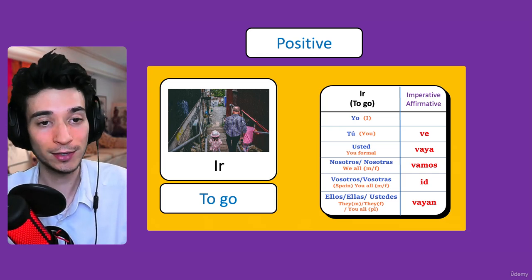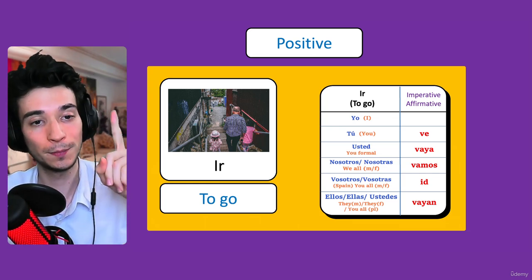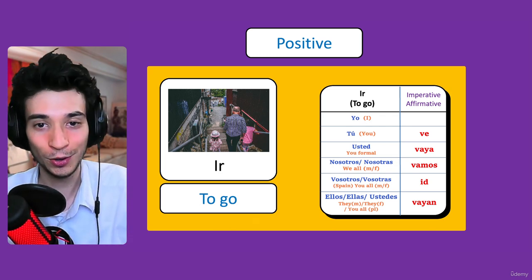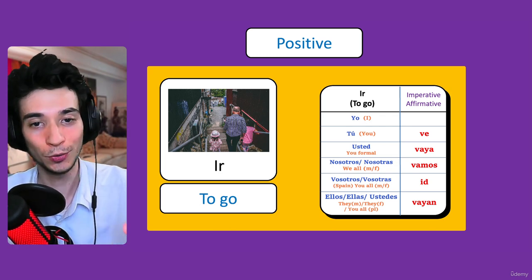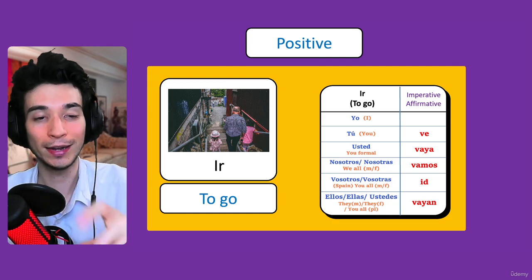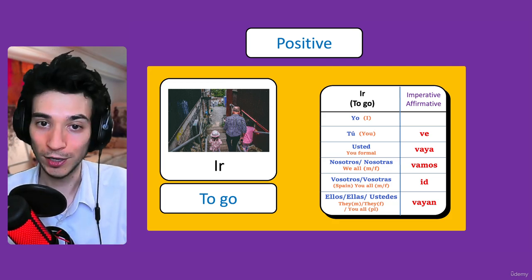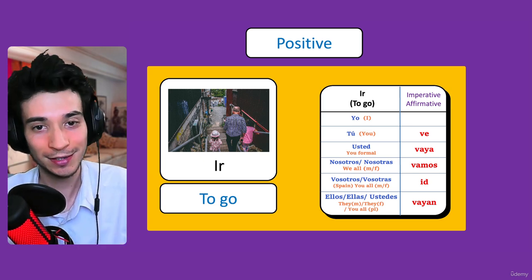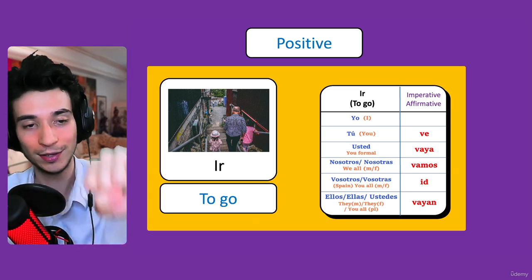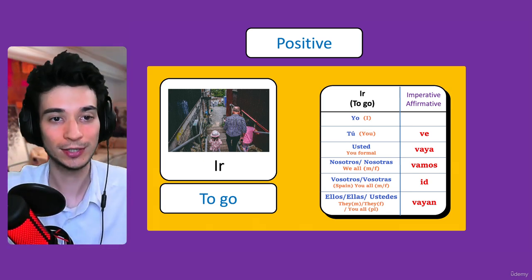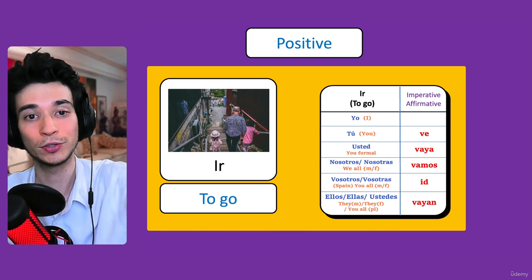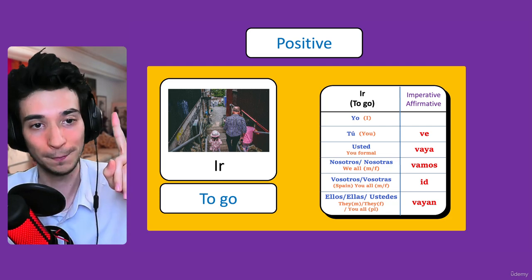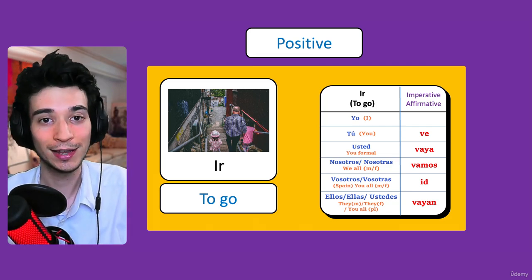If you want to tell somebody to go somewhere, you can say ve a la escuela, go to school. Ve, go. And we also have vaya for ustedes. We also have vamos, which means let's go. It's the famous phrase, vamos, let's go. Or vamos a la escuela, let's go to school.